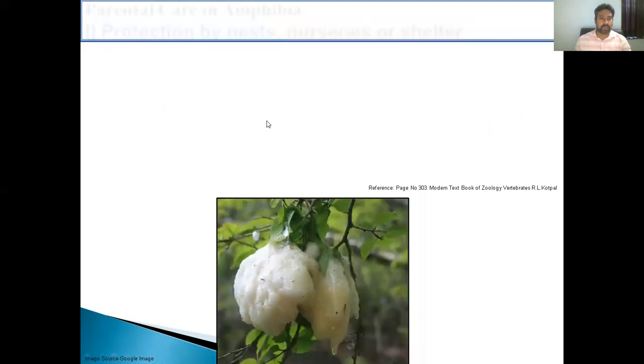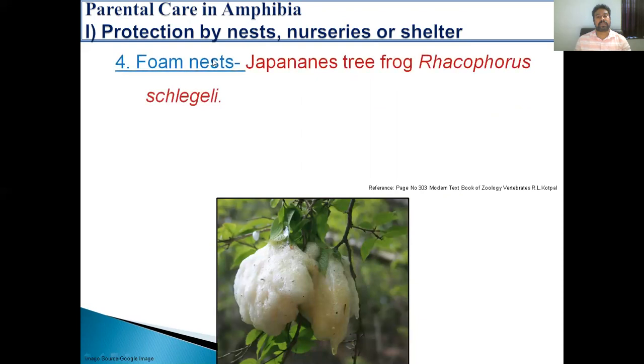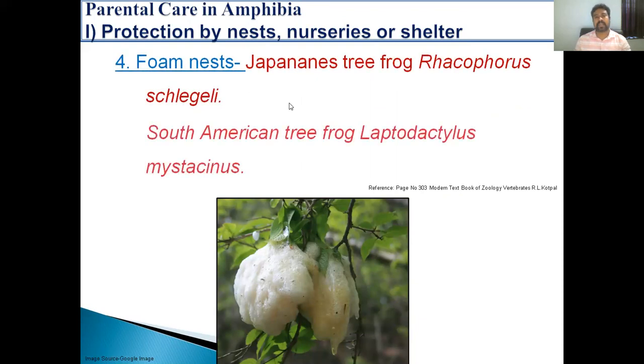The next way is the foam nest. In this case, the parents secrete mucus which forms a foam nest in which they lay their eggs. For example, the Japanese tree frog, Rhacophorus schlegelii, and the South American frog, Leptodactylus mystaceus, form this type of foam nest.